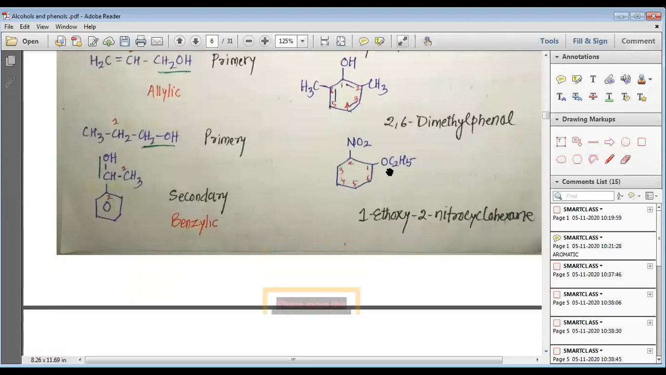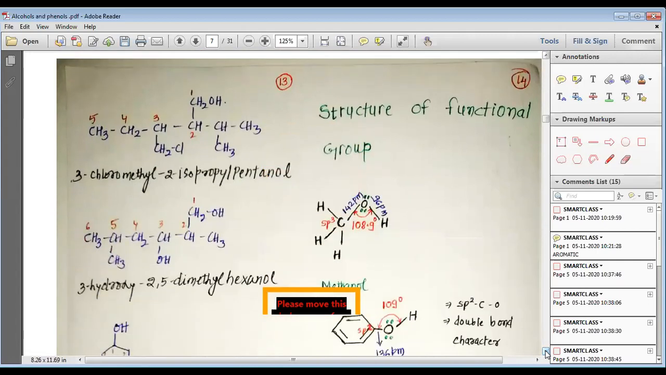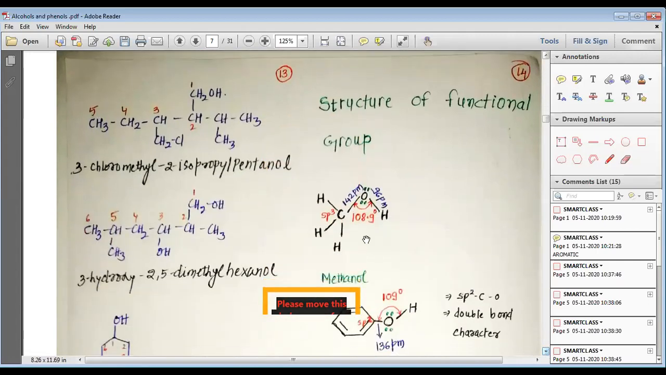Then we have methoxycyclohexane. On the cyclohexane, the methoxy part is given number 1, then number 2 to nitro. So on the cyclohexane ring, we have 1-methoxy and 2-nitro cyclohexane. So this is how, my dear students, we give names to the various compounds.